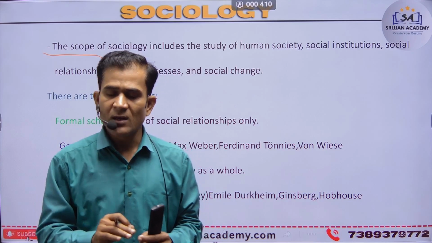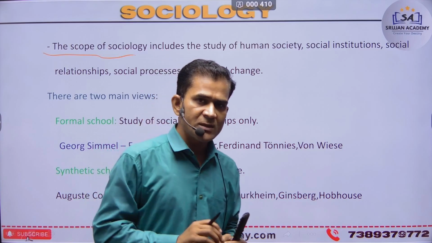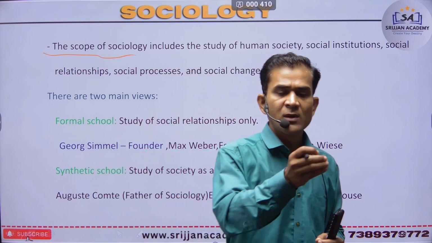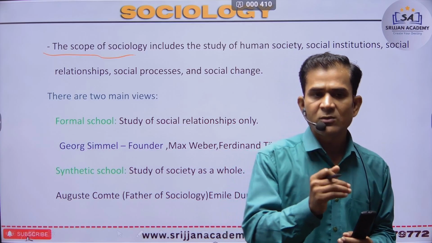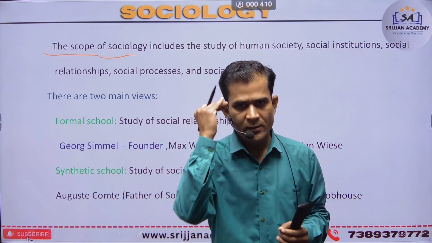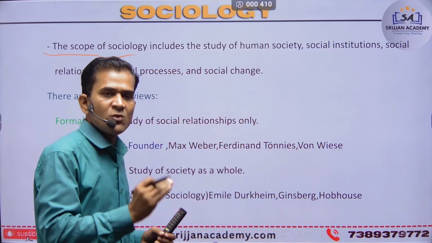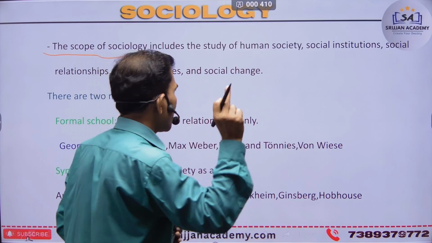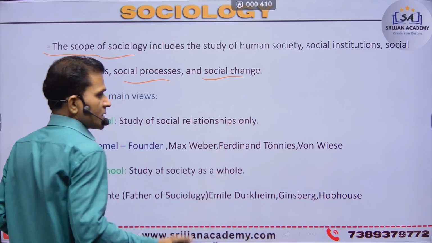Nothing for animals, because animal society is also available; you can see animals going out to eat, and day to day many animals come to eat food like that. So this is only the study of human relationships via sociology, social process and social sense.